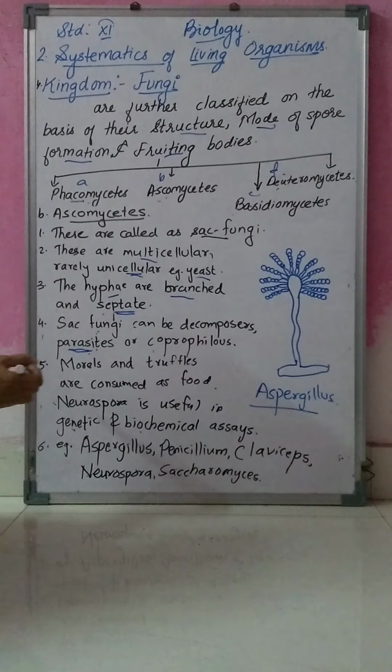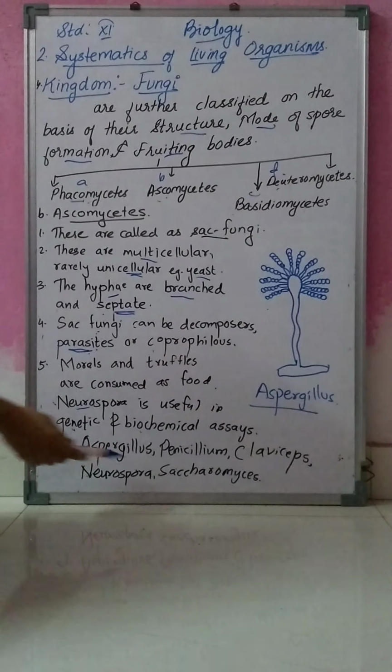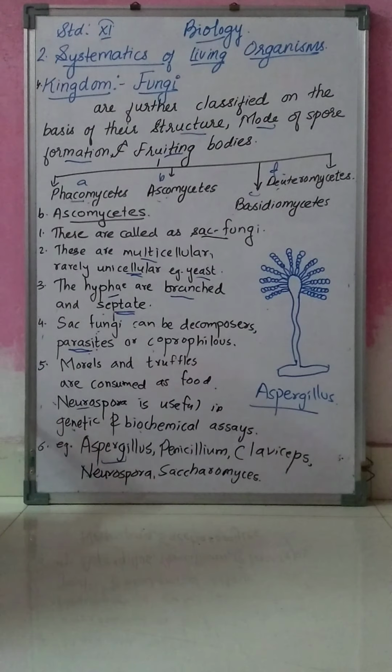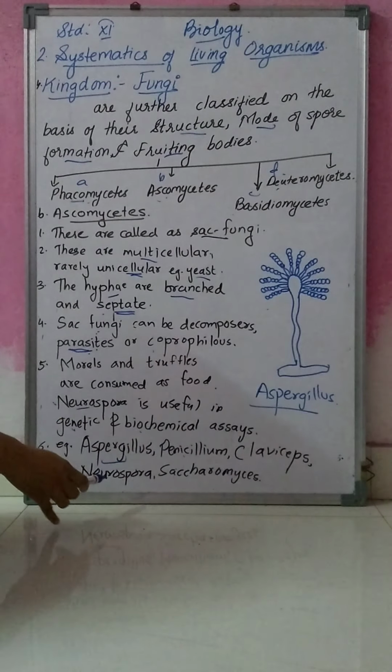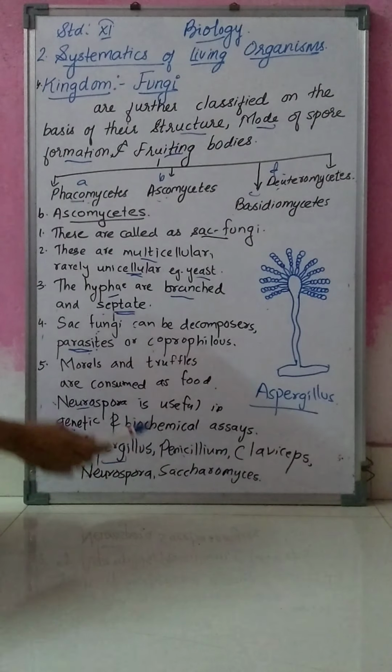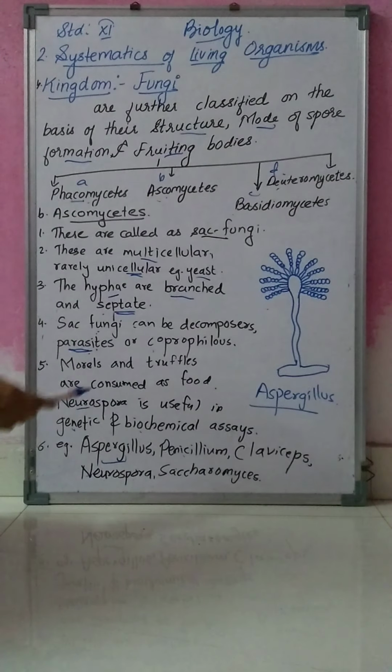For genetic or biochemical study, Neurospora is used. Examples of Ascomycetes are Aspergillus, Penicillium, Claviceps, Neurospora, and Saccharomyces.